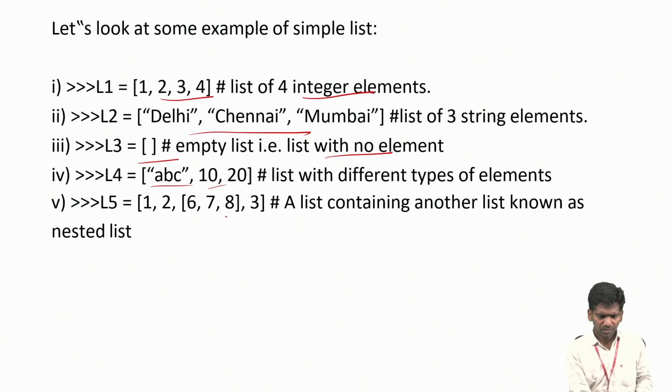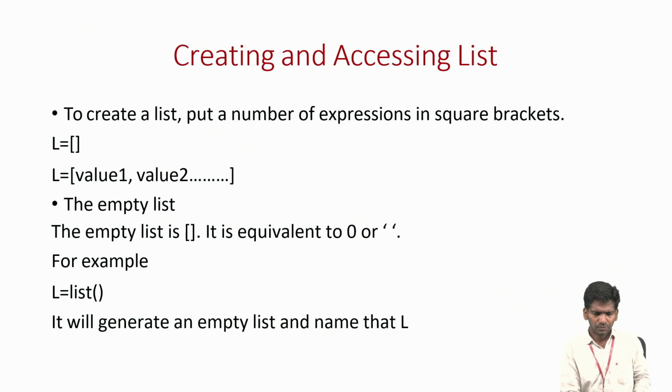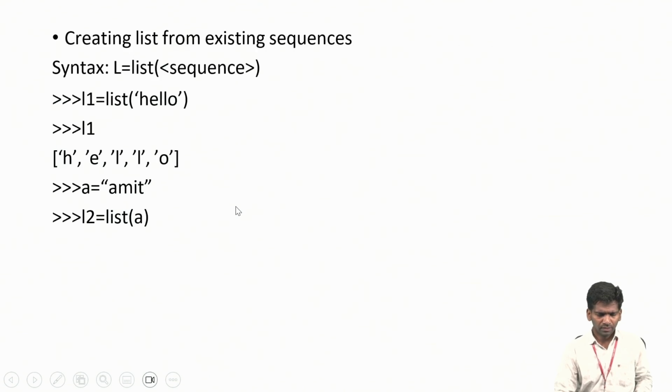We have nested lists also, a list inside a list, so this list is present inside this list. All this is possible in a list. So we can go directly to the practical part, do some operations on lists, and then come back to this.